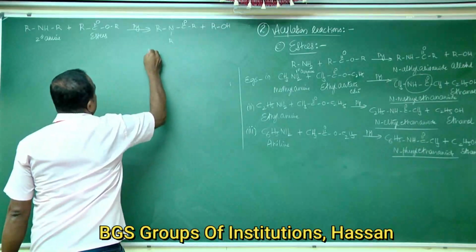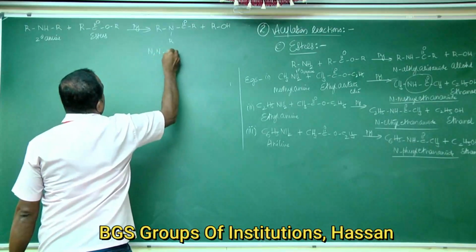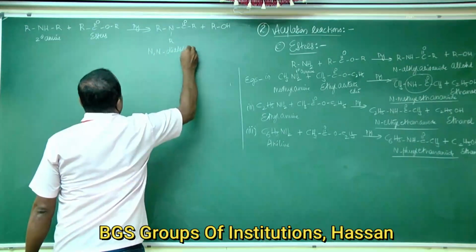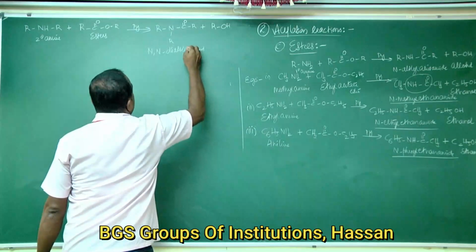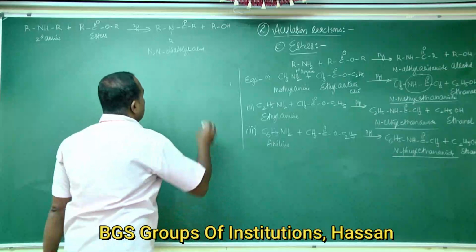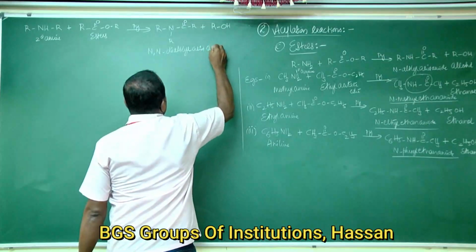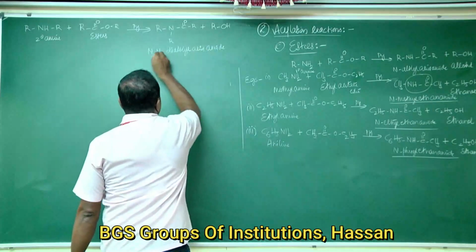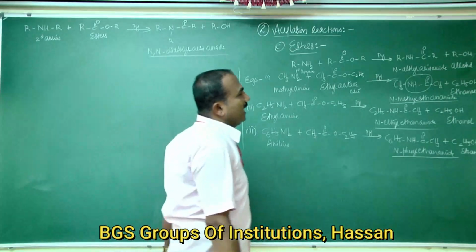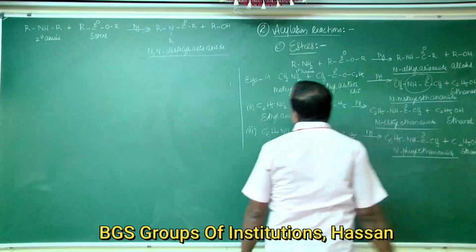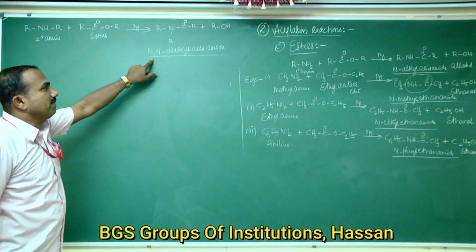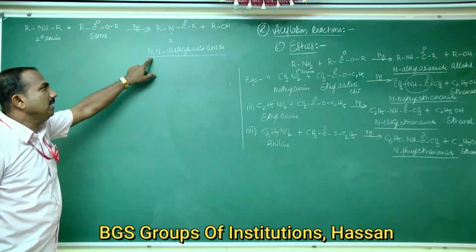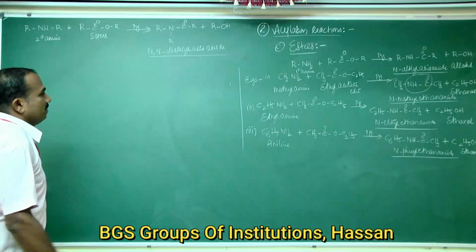This is an N,N-dialkyl acid amide. If you take secondary amines, the product is always an N,N-dialkyl acid amide.